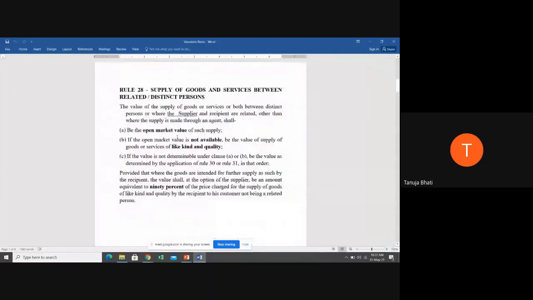Next, rule 28 we had also finished seeing. Rule 28, again, starts with the open market value. If open market value is not available, you are going to see the value of goods and services of like kind and quality.